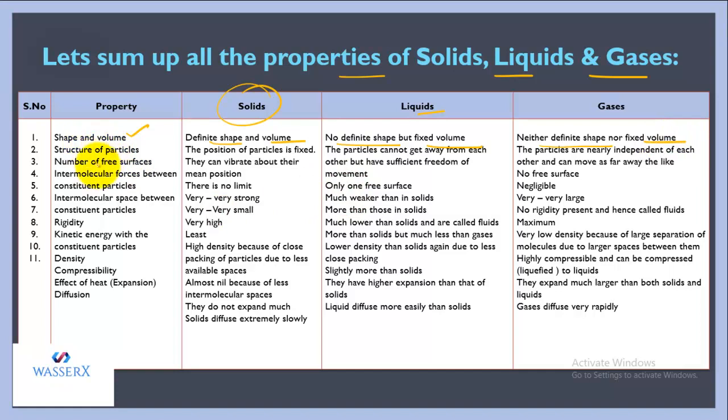If we talk about the structure of particles, in solids they are compactly arranged, so we can say that the position of particles is fixed. In liquids they are quite apart from each other, not that much apart, but still there are a few spaces. So the particles cannot get away from each other, but they have the freedom to move. In case of gases, the particles are nearly independent of each other. They can move wherever they want to, as far away as they want.